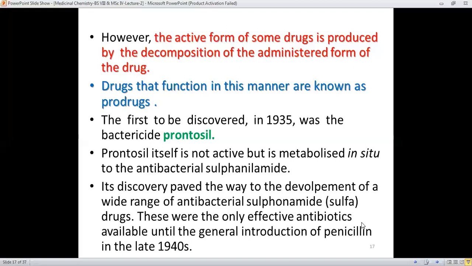And Prontosil was definitely a prodrug; firstly it was not the active one, but after the metabolism or decomposition in vivo, it was changed into the active ingredient.